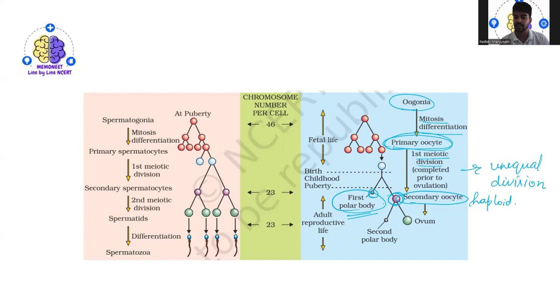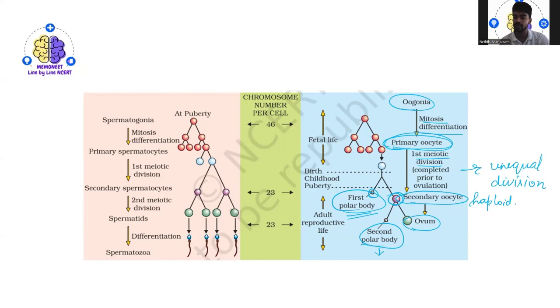As a result, it becomes advantageous to again undergo division to form the secondary polar body out of the first meiotic division, and the other is the formation of the ovum. This secondary polar body will further degenerate, whereas the ovum will be present.